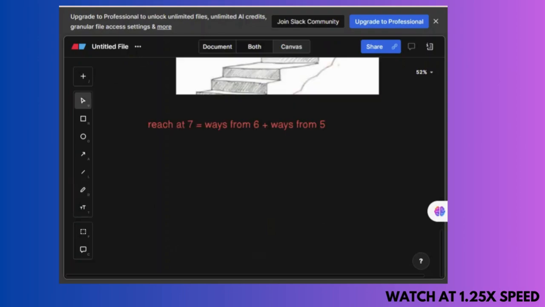So generally I can say that if I want to reach the 7th position, the different ways from the 6th plus the different ways from the 5th location, if I add them up, the sum will give me the total different ways of reaching the 7th location.